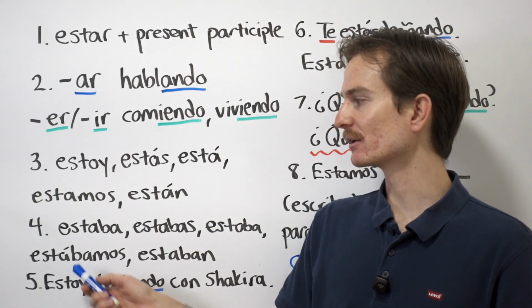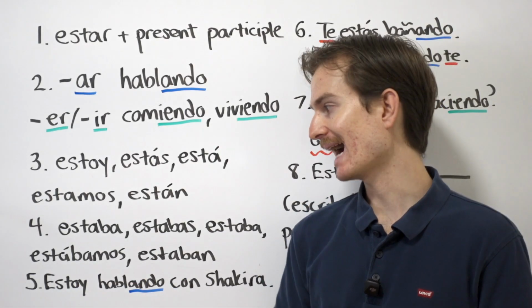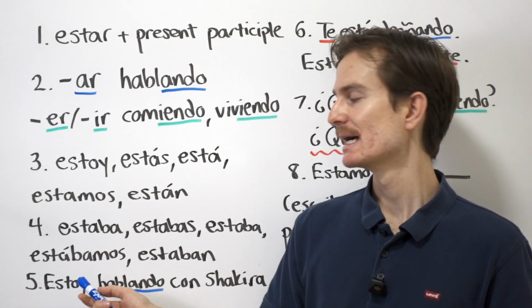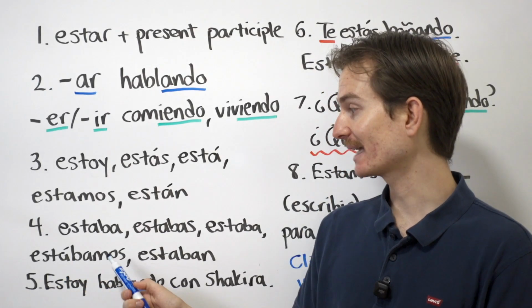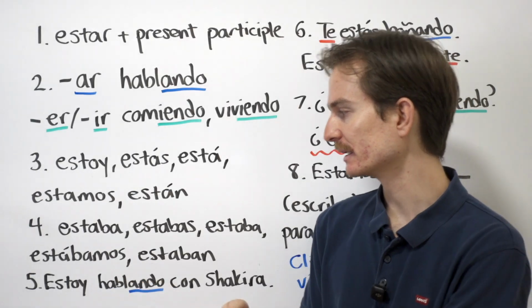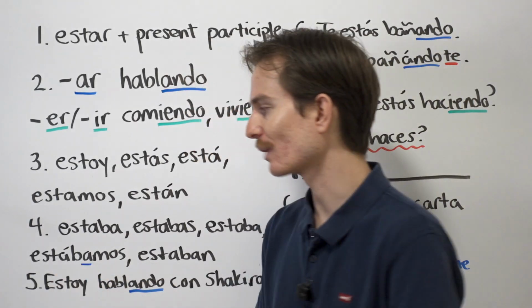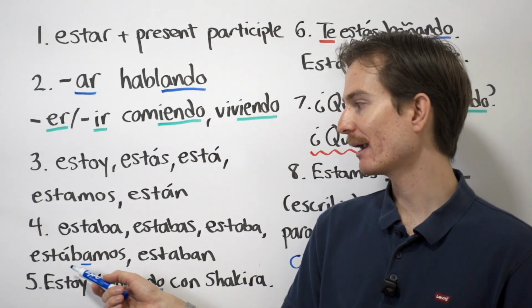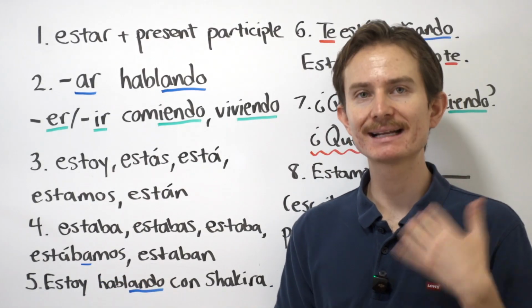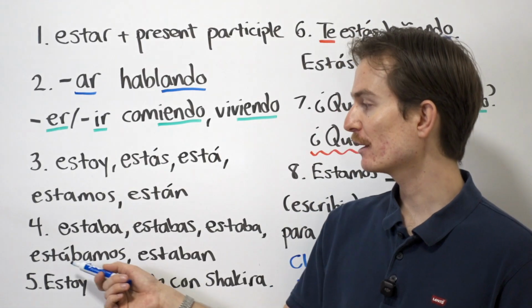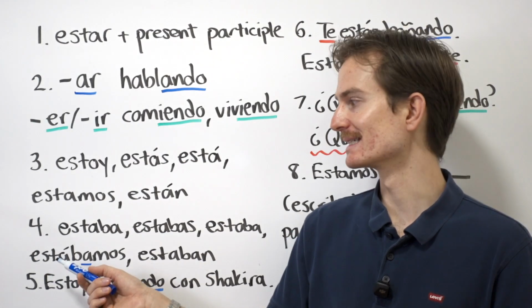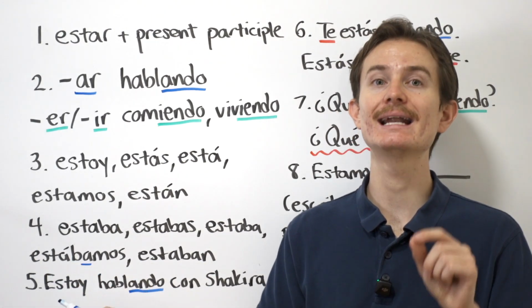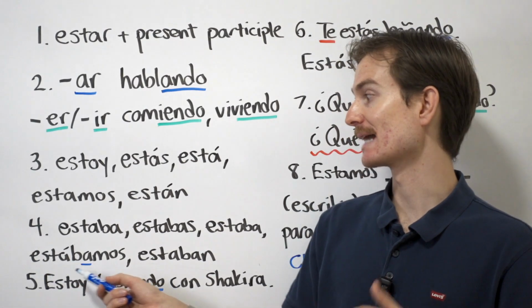A quick note on this little accent. The reason that we need to put an accent here on estábamos is because the natural emphasis on a word in Spanish falls on the second to last vowel. So typically, the natural emphasis falls right there on that a. So then we have estábamos, but it sounds a little bit tricky to say. Therefore, we put an accent over this a, and now the pronunciation is estábamos. So not estábamos, estábamos.